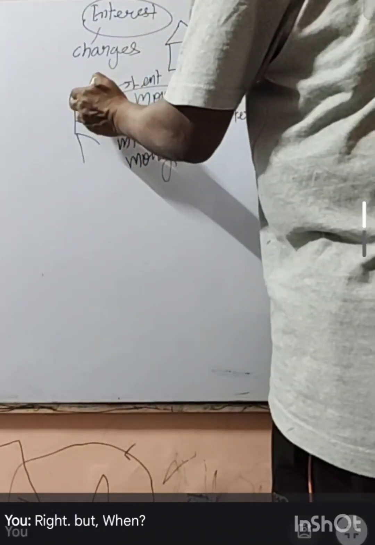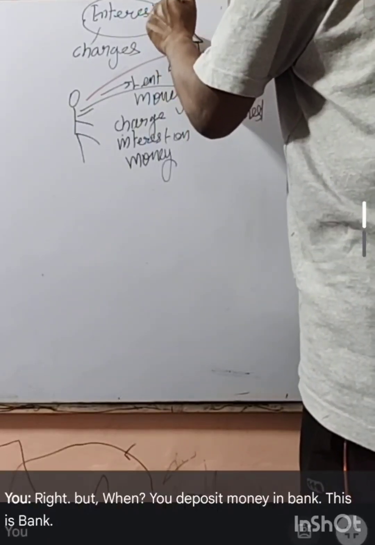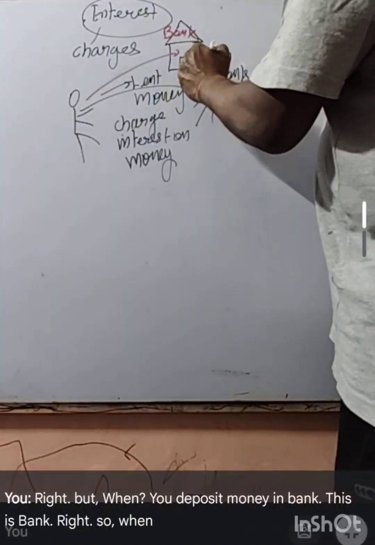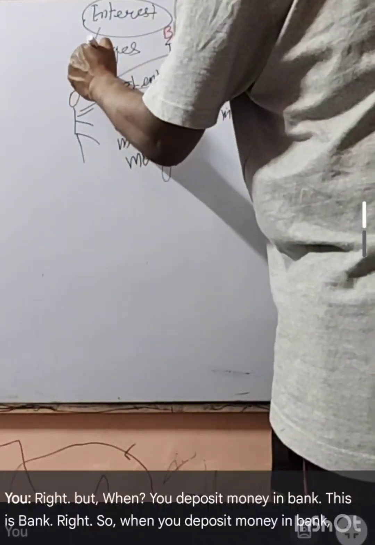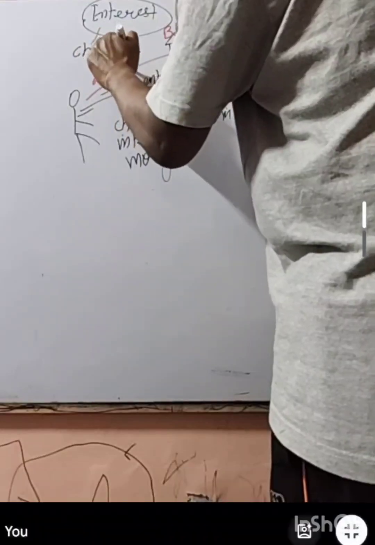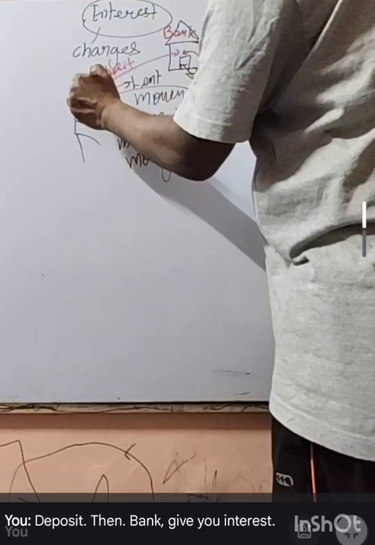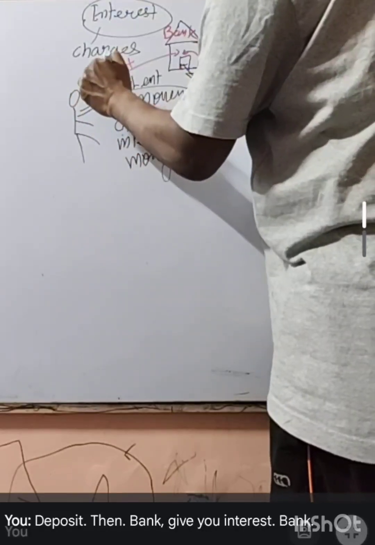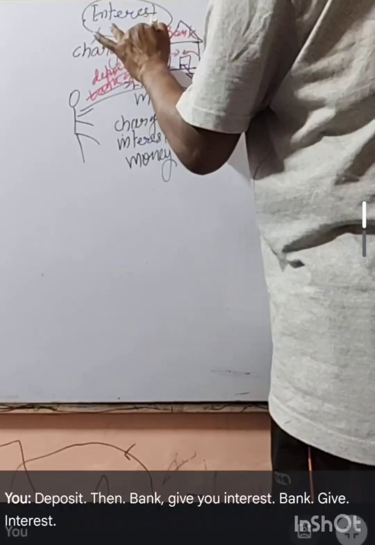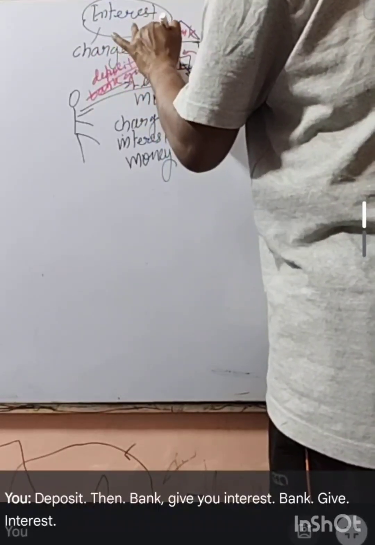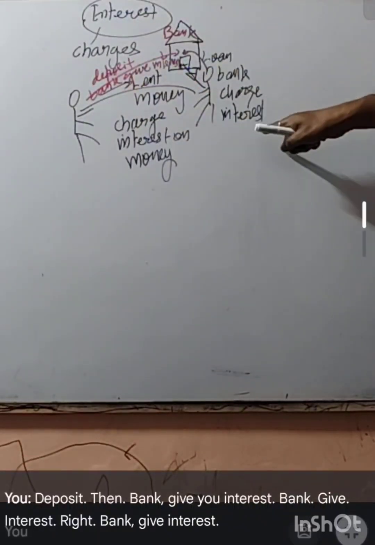But when you deposit money in the bank, this is the bank, right? So when you deposit money in the bank, then the bank gives you interest. Bank gives interest, right? Bank gives interest. Bank charges interest.